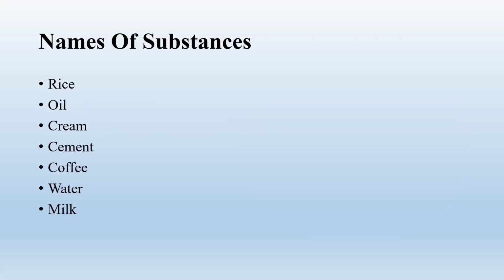The next category is the names of substances. This is the most famous one. You all are familiar with this one. What are the examples? Rice, oil, cream, cement, coffee, water, milk. We can't separate these substances into smaller units. Therefore, these nouns are uncountable.